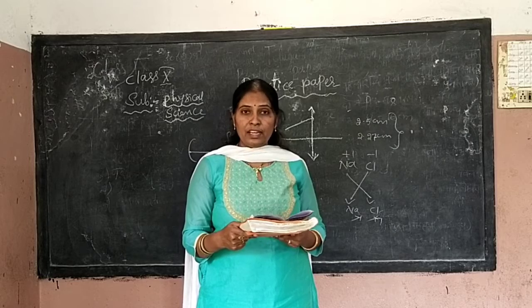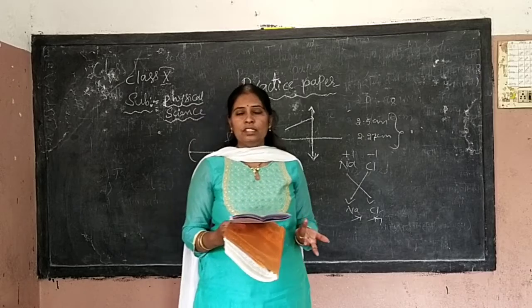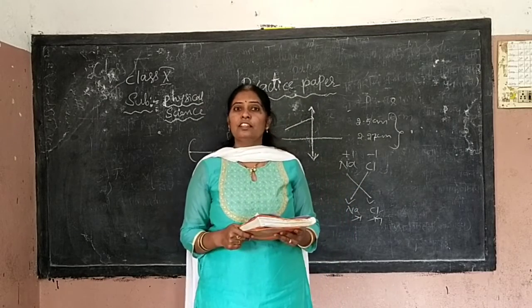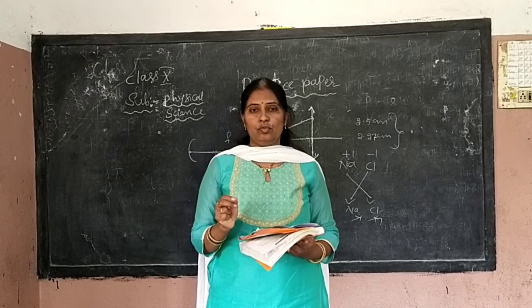Next, which part of the human eye identifies the color of the object? You know about the rods and cones. Which part will help in identifying the color? One will help identify the color, the other will help in the intensity of light. This is your 13th question.